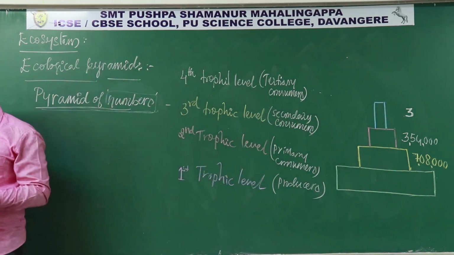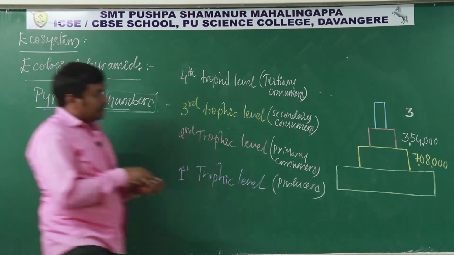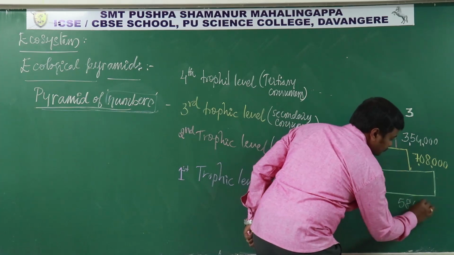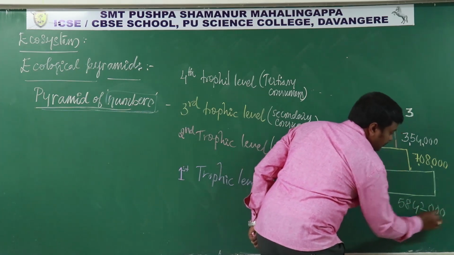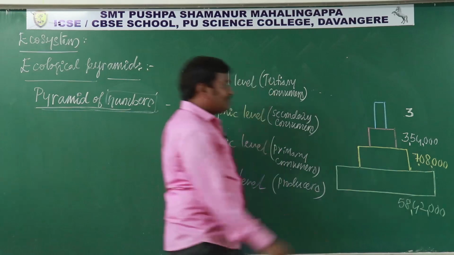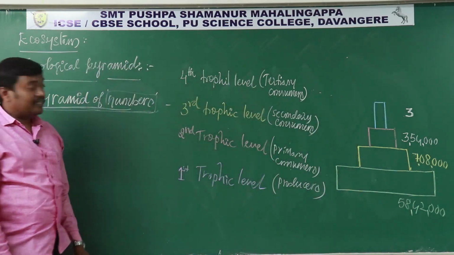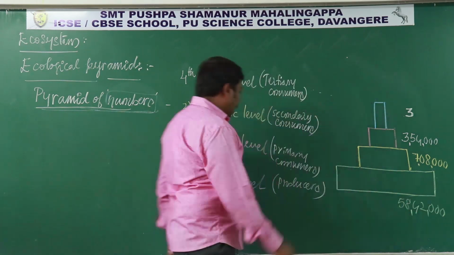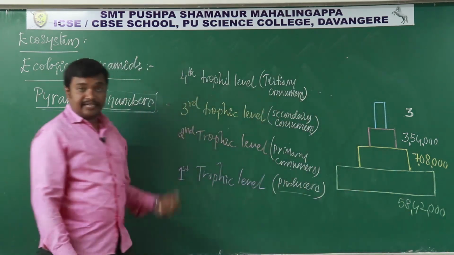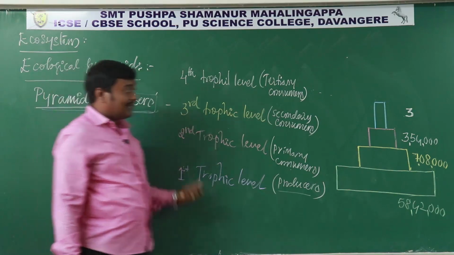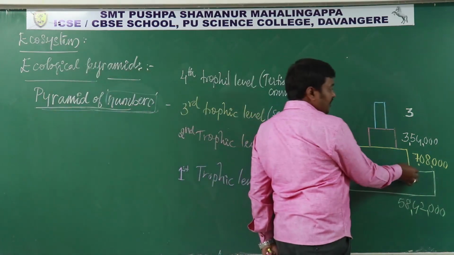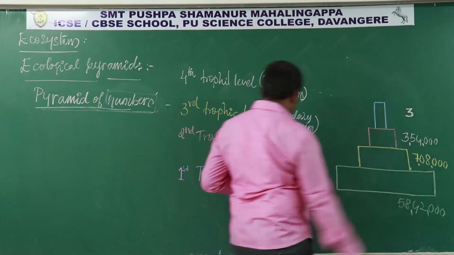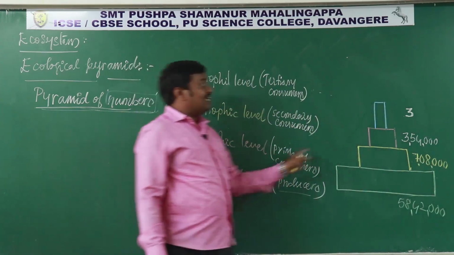So how many plants should there be? See the number: 58,42,000. 58,42,000 producers must be there to provide sufficient energy and food to 7,08,000 primary consumers.